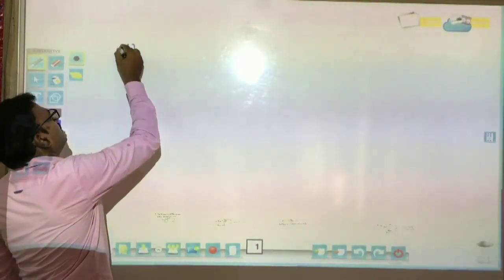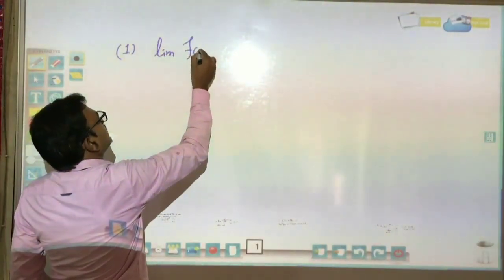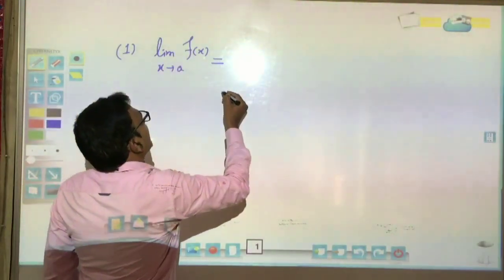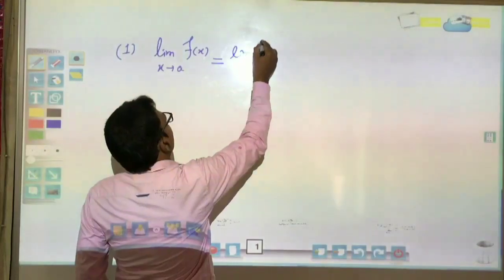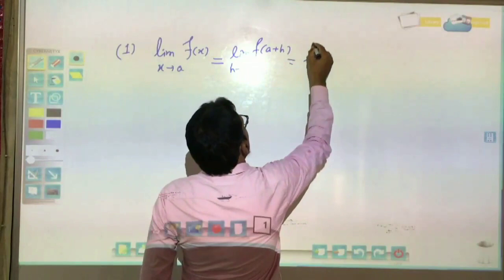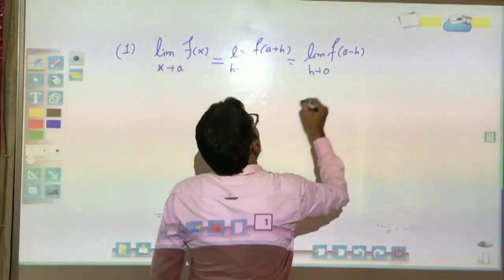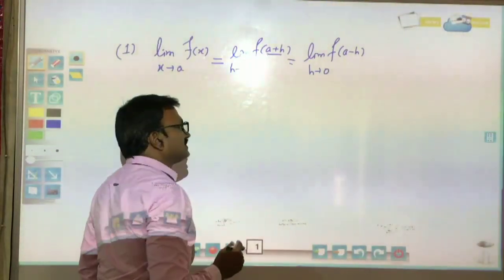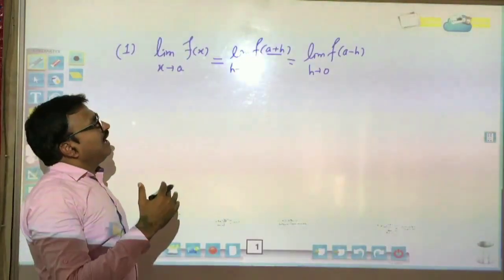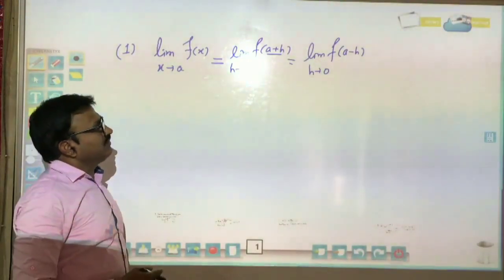The first formula which we have read in class 11: if the limit of function f(x), x tends to a, exists, then it will be equal to the limit of f(a plus h), h tends to 0, which is equal to the limit of f(a minus h), h tends to 0. We know that a plus h means we turn to the right hand side from a, and a minus h means we go to the left side of a.